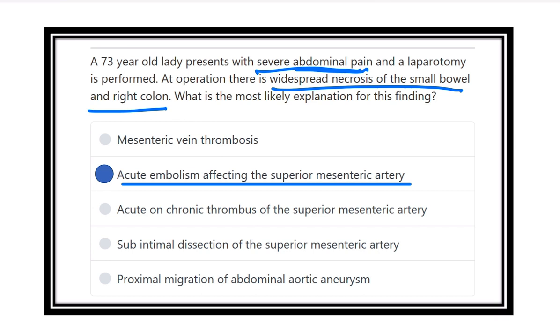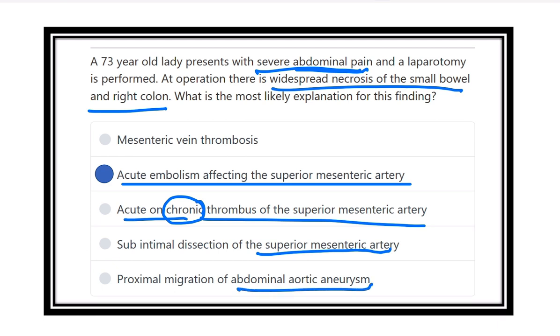Other options here are not suggestive, because acute on chronic, in case of acute on chronic, there is a chronic history or repeated history. Subintimal dissection of the superior mesenteric artery usually does not occur. Proximal migration of the abdominal aortic aneurysm is also not true, because it cannot affect the superior mesenteric artery flow. Mesenteric venous thrombosis is also not true. So our option is the acute embolism.